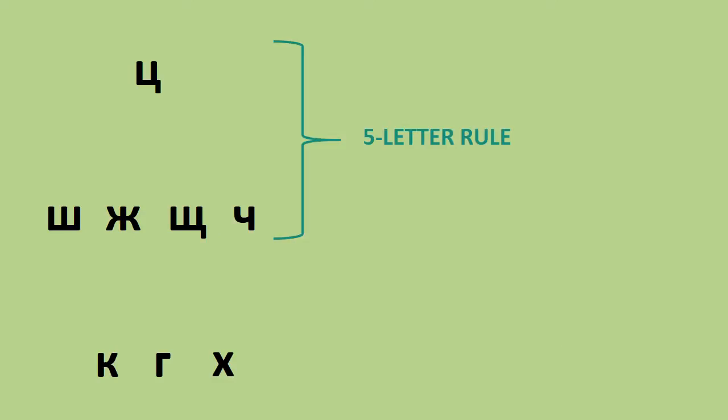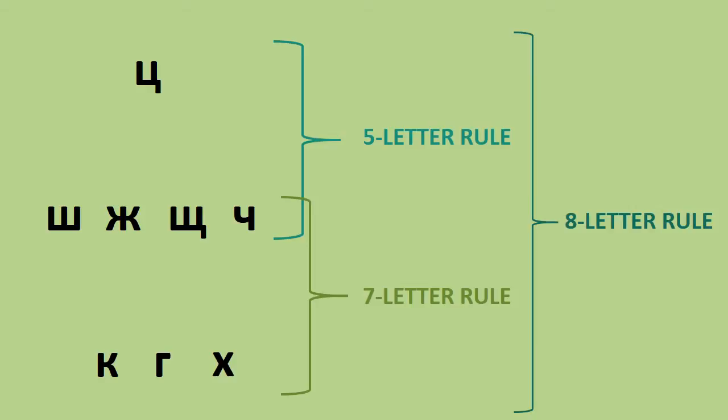The 5-letter rule applies to Ц, Ш, Ж, Щ, and Ч. Ш, Ж, Щ, Ч, as well as К, Г, and Х are subject to the 7-letter rule, and all of them are included in the 8-letter rule.